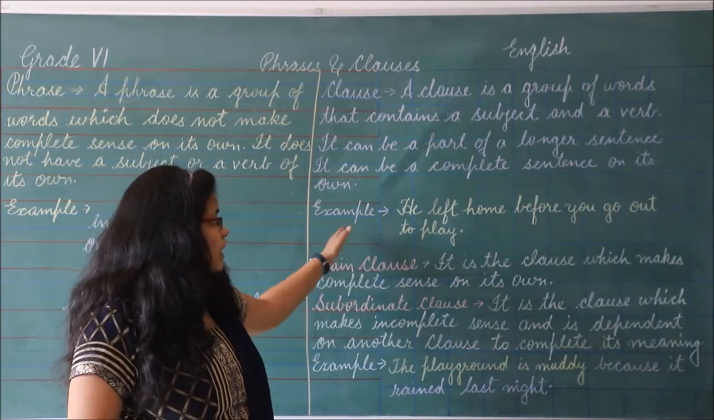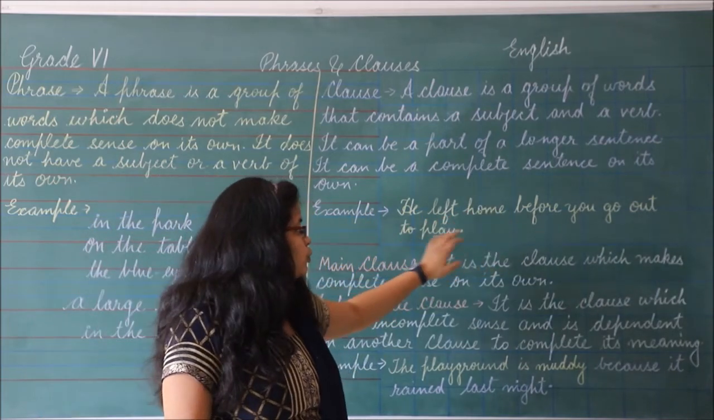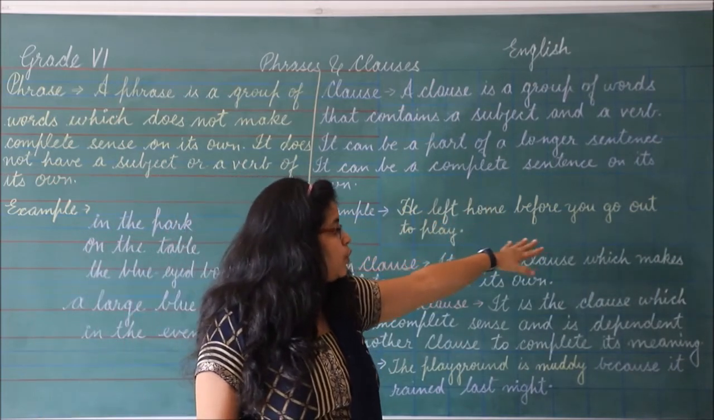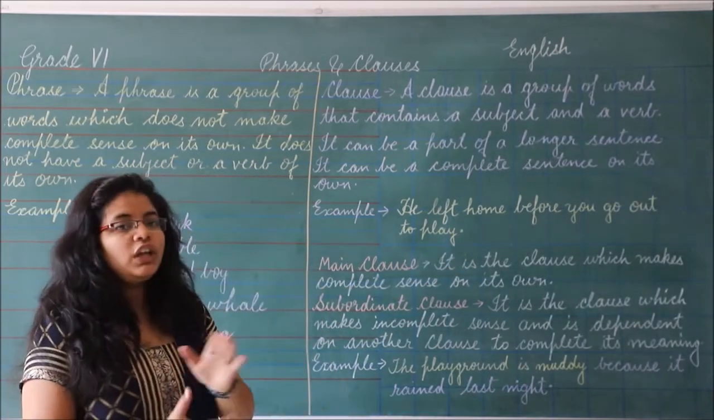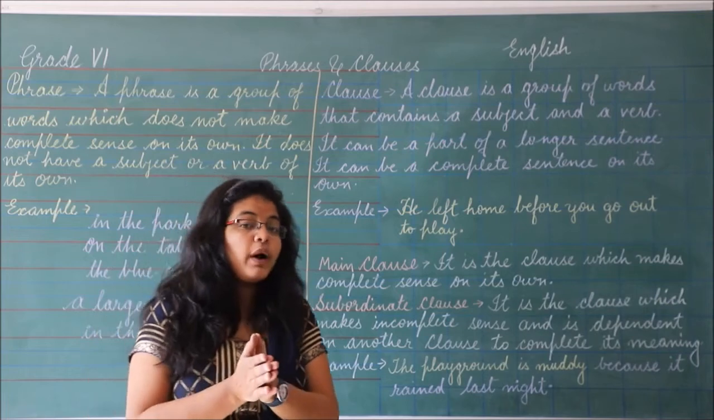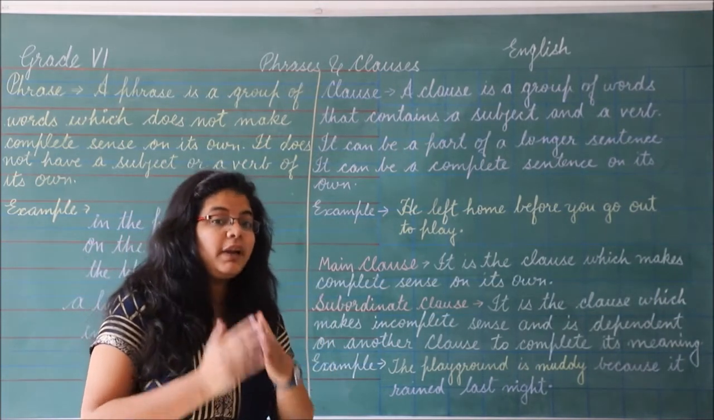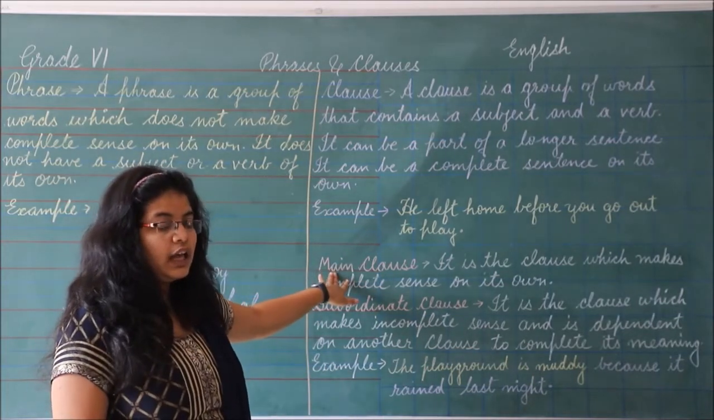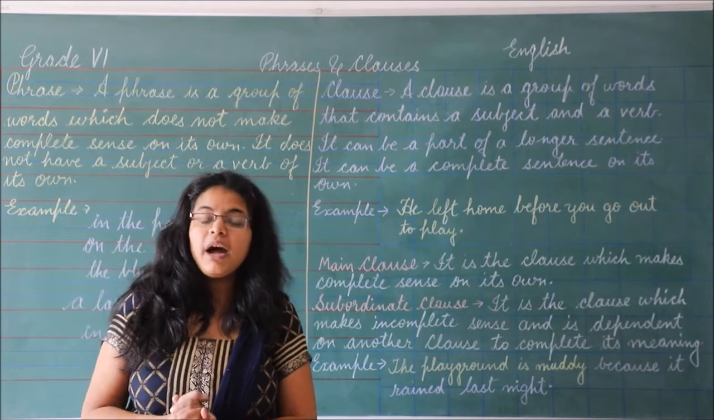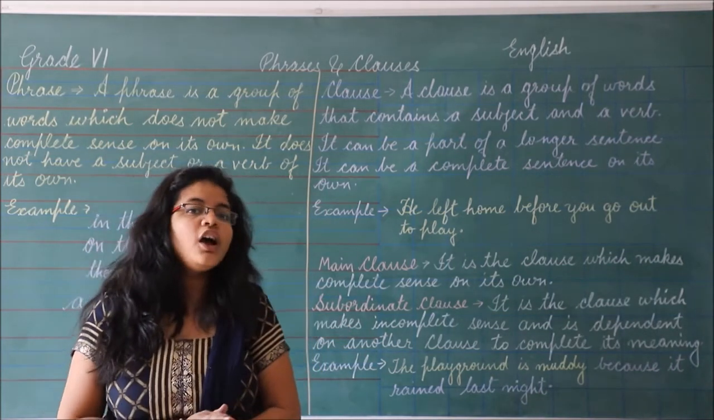Fine. So let's look at an example. We left home before you go out to play. So before you go out to play is a clause. Now clauses are divided into two parts based on their meaning. If it is giving a complete meaning, then it is called main clause. But if it is giving incomplete meaning, then it is called subordinate clause.